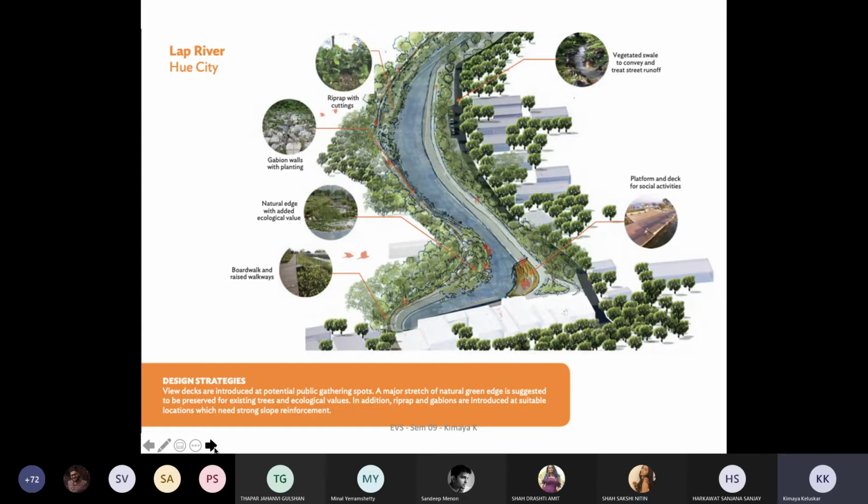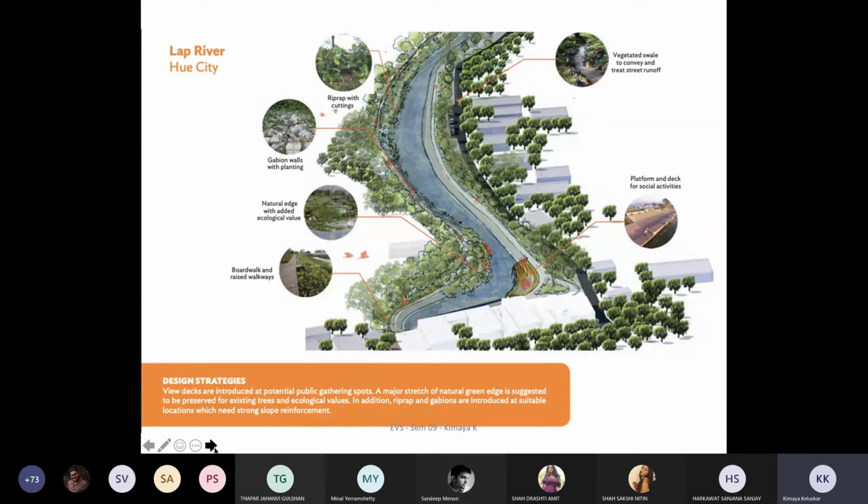This is the Lap River, and there are these water ponds as well. Now, this Lap River, if you see, it's an urban river. Whenever you are dealing with an urban river, it's a 30-meter buffer that they see within an urban setup. If you look at Mumbai and try to get your 30-meter buffer, it's next to impossible because there are immediate buildings; BKC itself won't give you the 30-meter buffer. So the other strategy that we see in our cities is basically they put the road next to the river edge, and that road acts like a buffer.